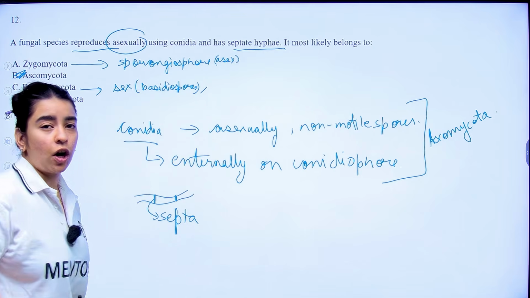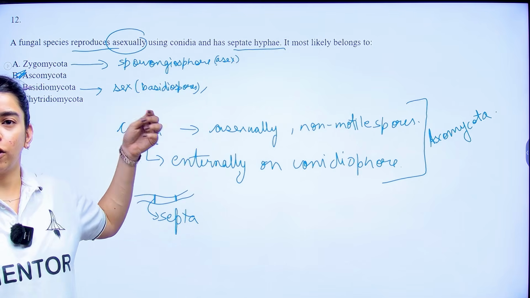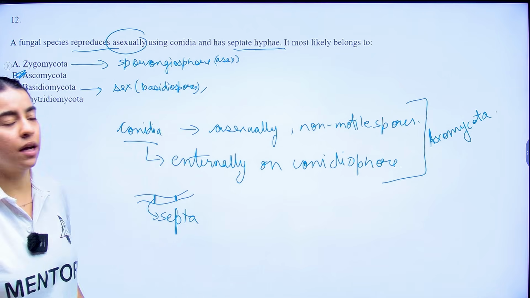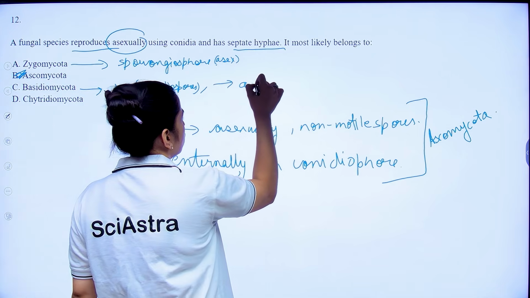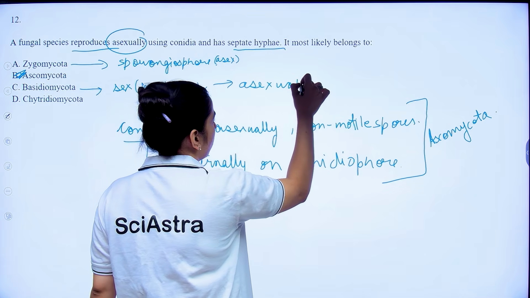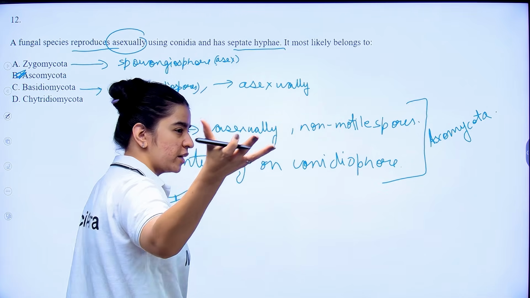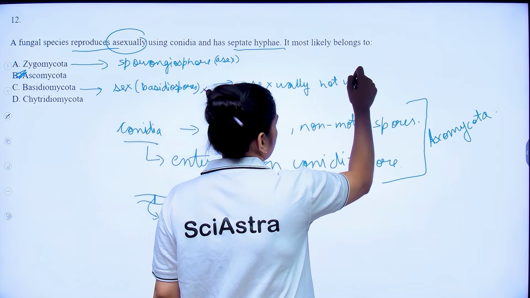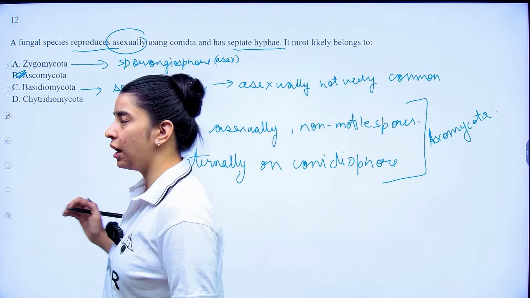And your Basidiomycota, they also reproduce asexually, but it is less common, okay? Asexual reproduction is very less common. You might have one or two exceptions, but it is generally said that it is not very common, okay? Now, coming to your last one.